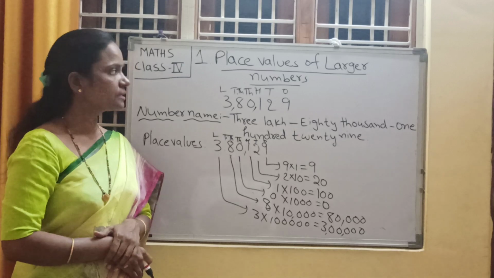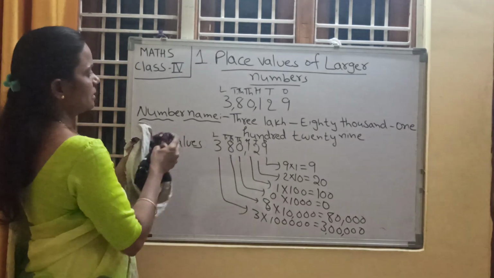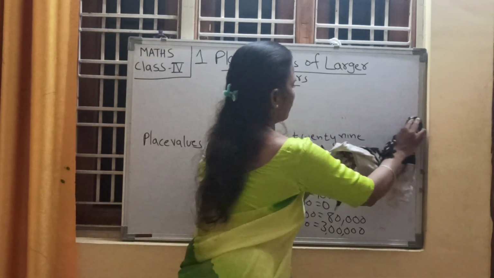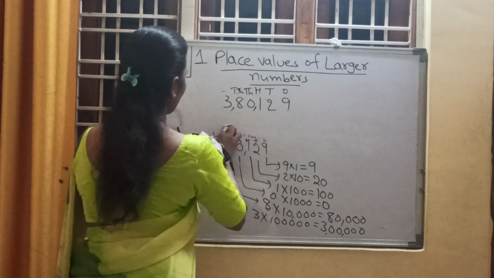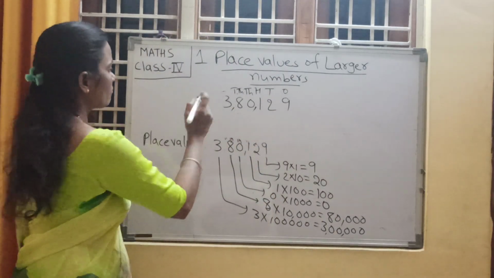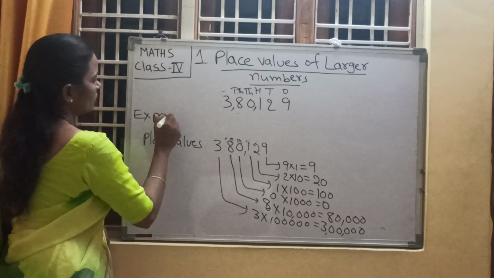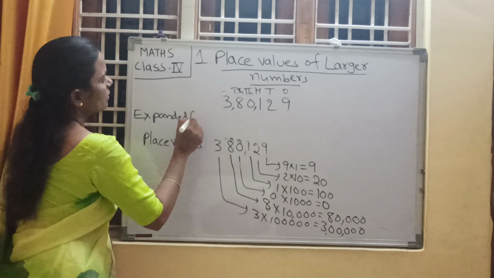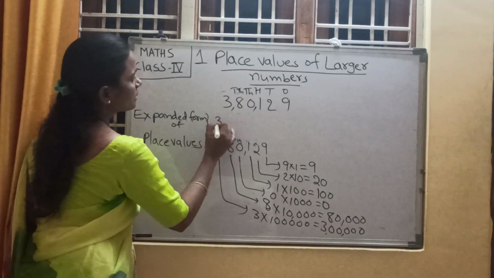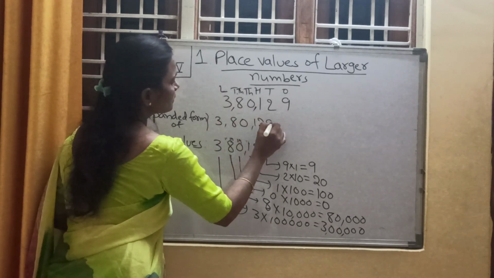Understood, children? Yes. Now shall we write an expanded form for this number? Yes. Expanded form of 3,80,129.